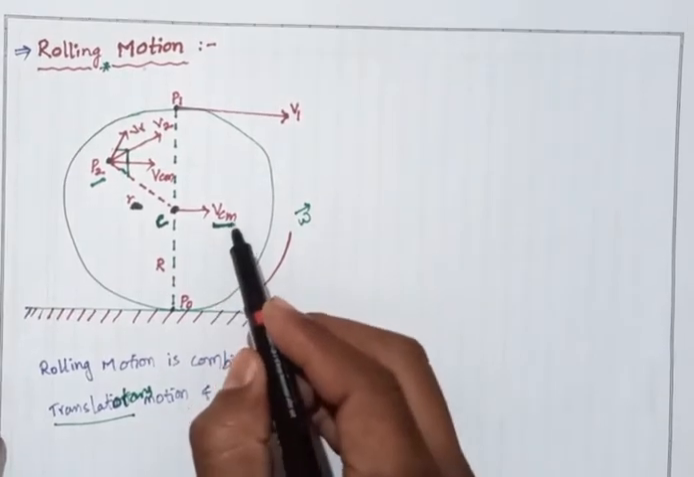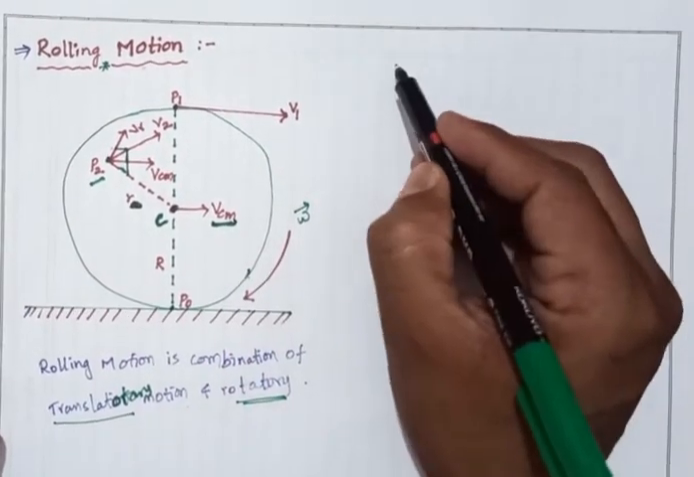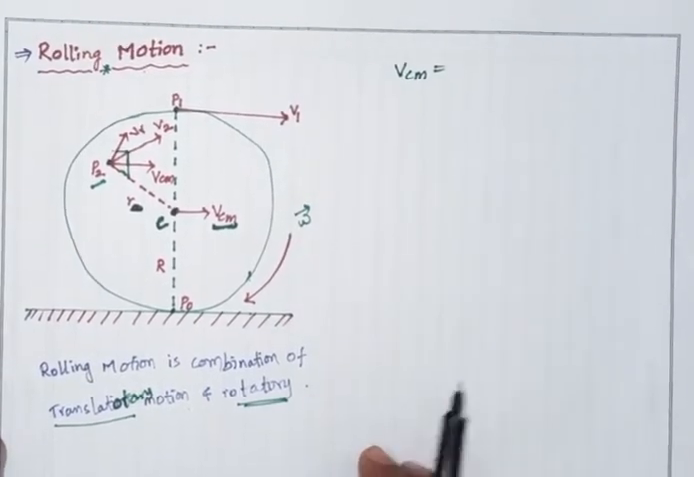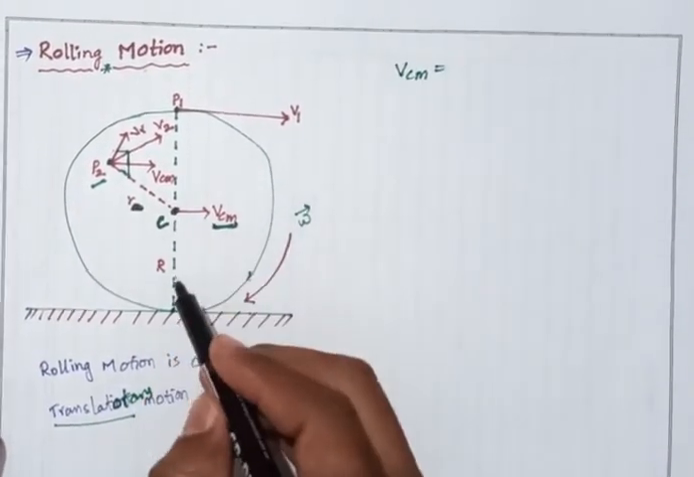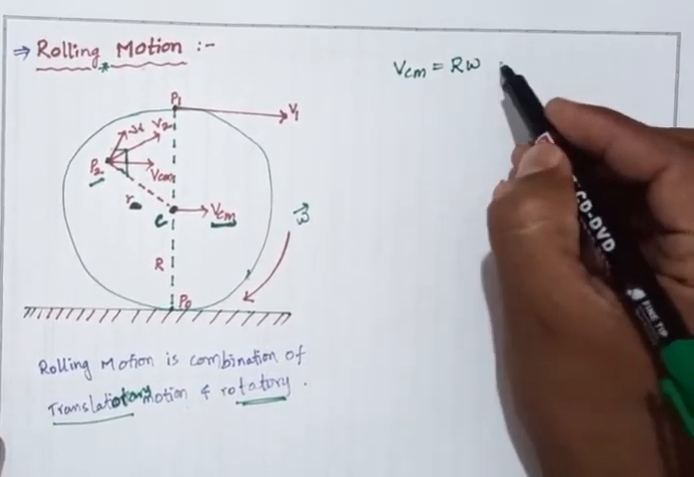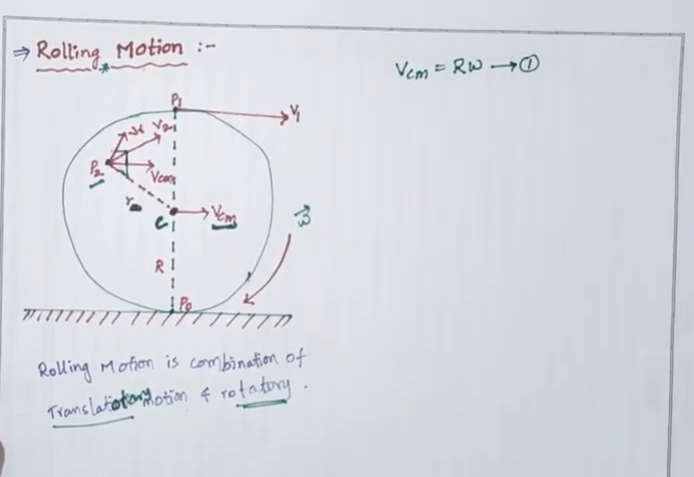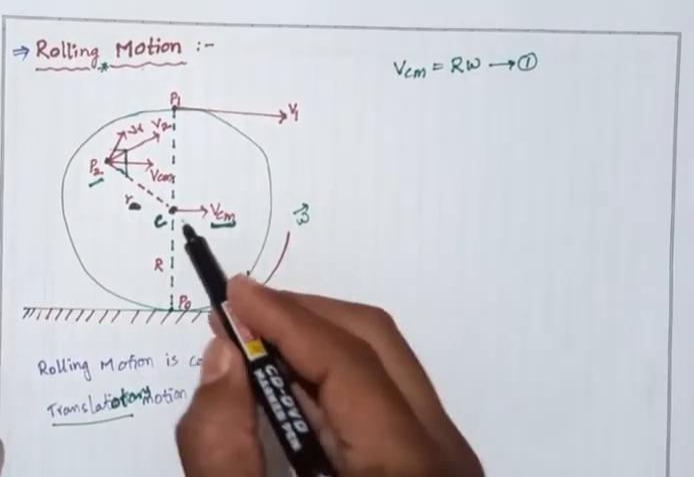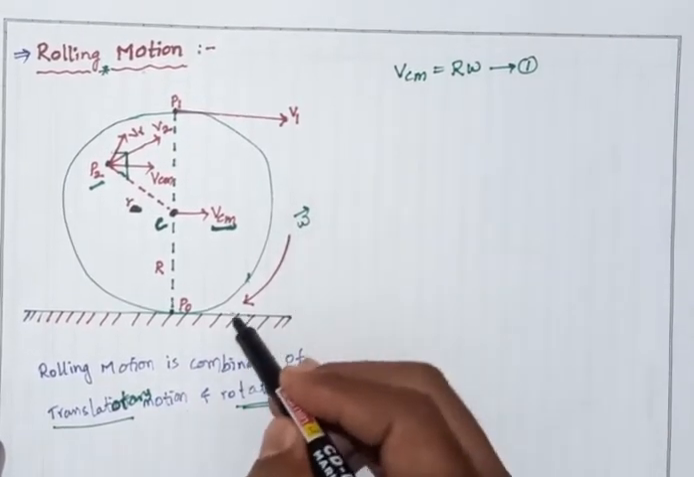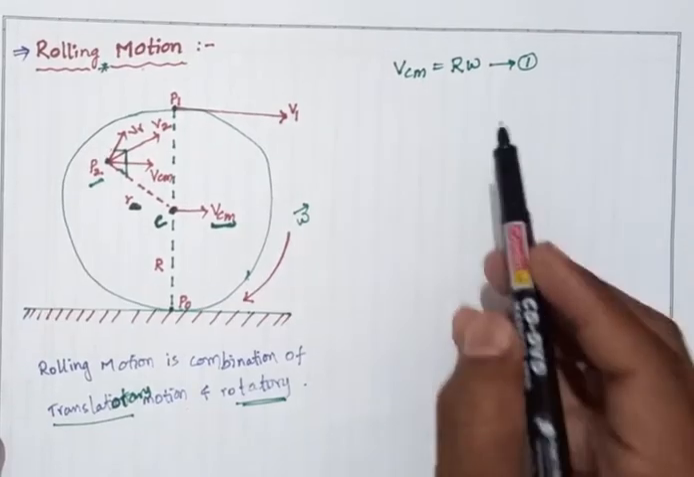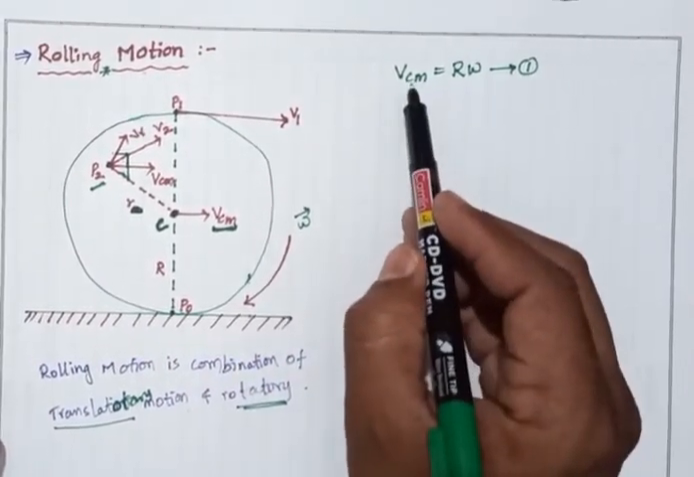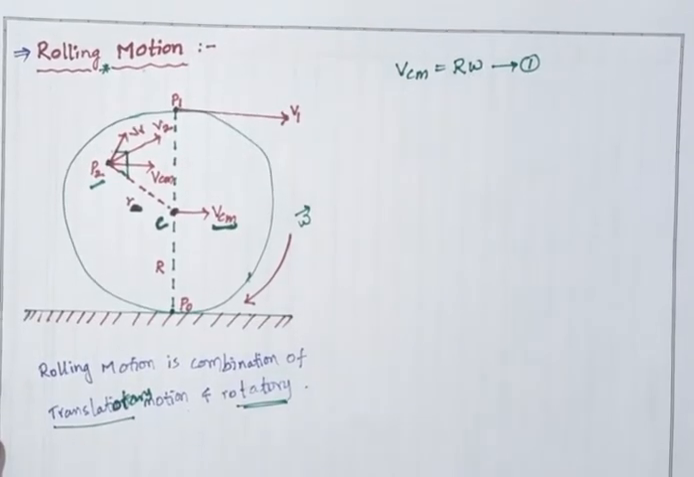Then VCM, the velocity of the center of mass, equals radius r into omega. This is equation number 1, where r is the radius and omega is the angular velocity. For the translatory motion, VCM equals r omega.